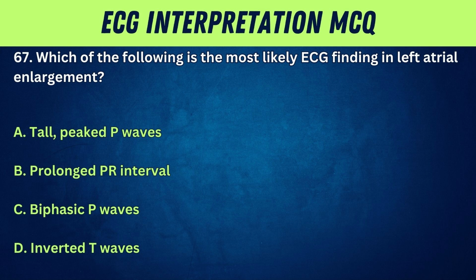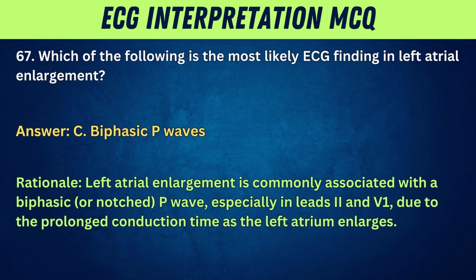67. Which of the following is the most likely ECG finding in left atrial enlargement? A. Tall, peaked P waves. B. Prolonged PR interval. C. Biphasic P waves. D. Inverted T waves. Answer: C. Biphasic P waves. Rationale: left atrial enlargement is commonly associated with a biphasic or notched P wave, especially in leads 2 and V1, due to the prolonged conduction time as the left atrium enlarges.